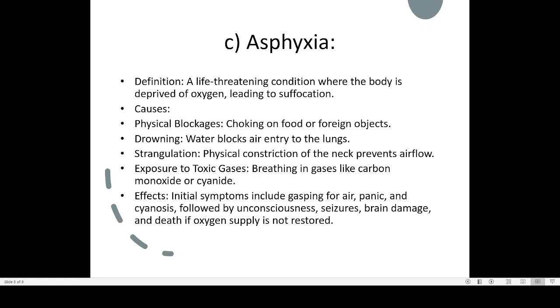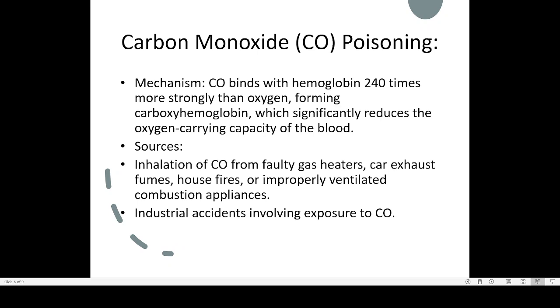So asphyxia means a life-threatening situation in which the body is completely deprived of oxygen, leading to suffocation. Initial symptoms involve gasping for air, panic, and cyanosis, then there will be unconsciousness, brain damage, seizure, and death if the oxygen supply is not restored. So this is what is known as asphyxia. Now another topic is carbon monoxide poisoning. We have already told you what carbon monoxide is and how it is affecting.